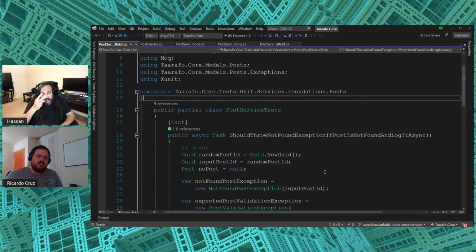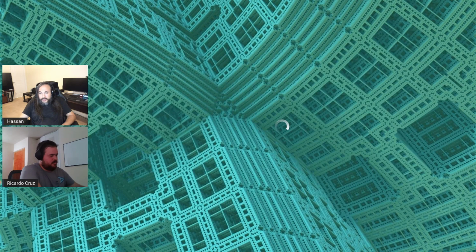We need to handle two different kinds of exceptions. We need two tests to handle two different kinds of exceptions, right? We need a test that handles when a SQL exception happens when you try to remove. There are very similar examples in this code base that will show you how to do that. If I take your screen here for a second. So we want, I think, three tests rather. I'll show you what it is.